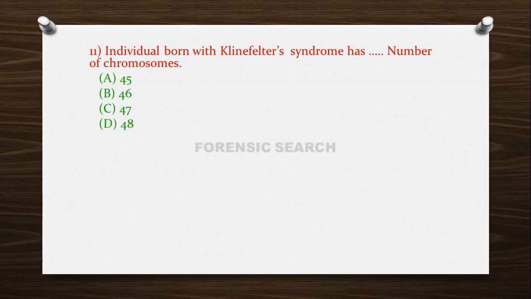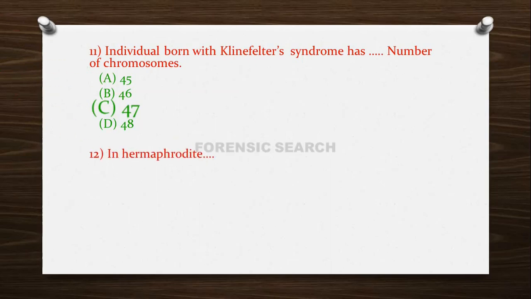So the correct answer of this question is option C, that is an individual born with Klinefelter syndrome has 47 chromosomes, because this individual contains 44 autosomes plus XXY sex chromosomes. That means instead of 2 sex chromosomes, here 3 sex chromosomes are seen, that is XXY. That's why the total number of chromosomes is 47, and such individuals are described as feminized males.